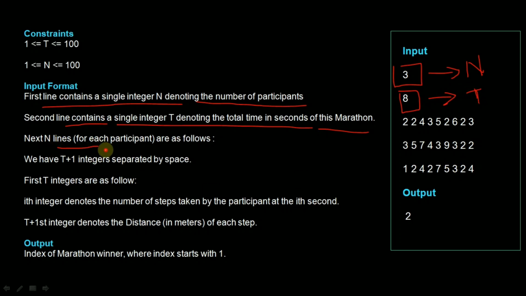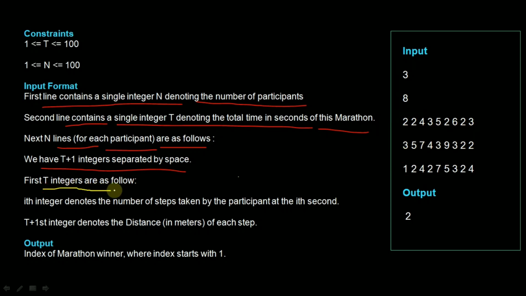Next come the lines for each participant, as follows. The n value is 3, so next there will be 3 lines. For each participant we have t plus 1 integers separated by a space. The t value is 8, so we are getting 8 plus 1, that is 9 integers, for each participant. The first t integers are as follows.